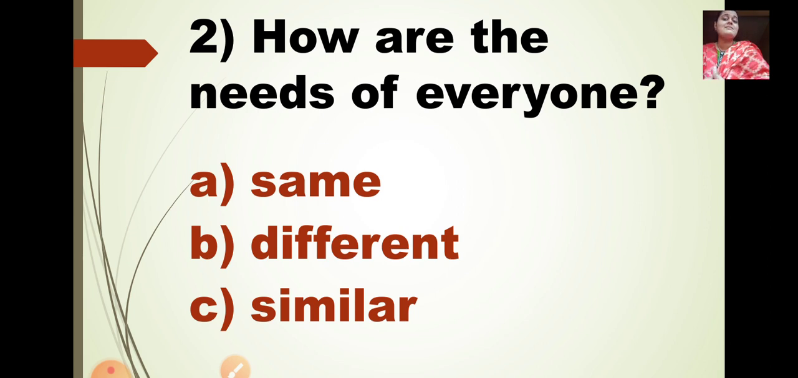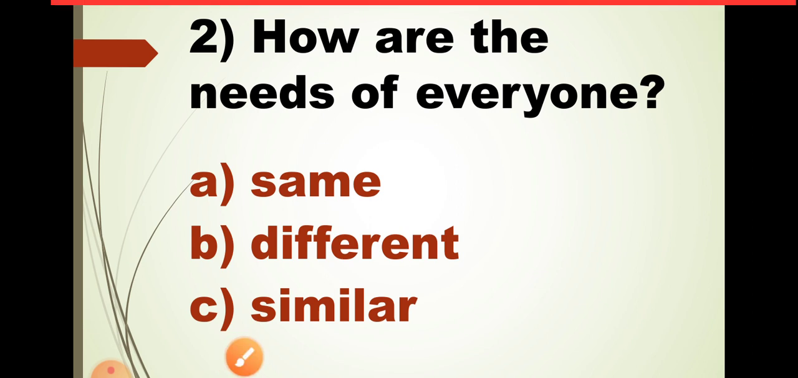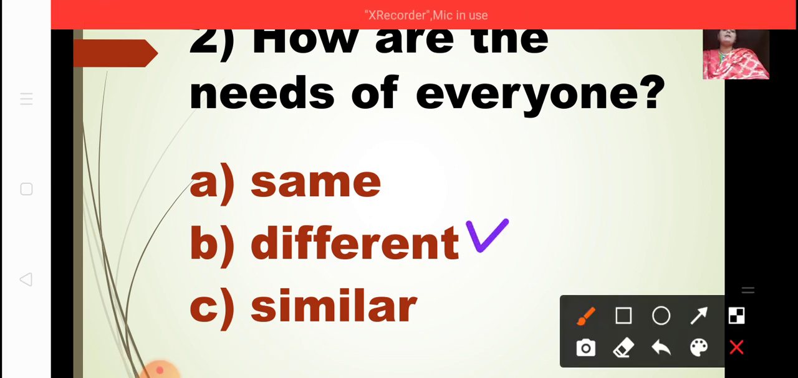So what is the correct answer? A option is same. B option is different. C option is similar. Now A option same and C option similar mean the same thing. So how are the needs of everyone? The needs of everyone are different. So B option is the correct answer. So I am going to take B. The needs of everyone are different.